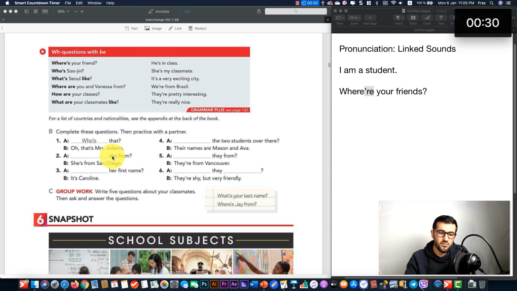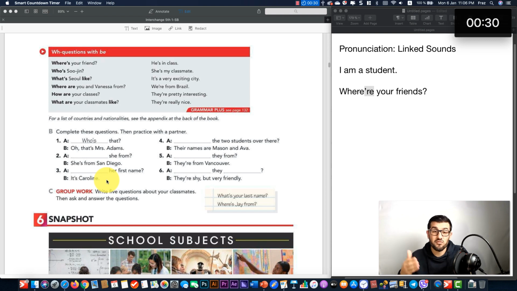Now, her first name, it's Caroline. Since this is asking about the name, we usually use what for the names. What is your name? What is her first name? What is his first name? This is like asking about the third person singular. That means you are asking about someone who is not present here at the moment. You just say, what is her first name, please? You say it's Caroline.